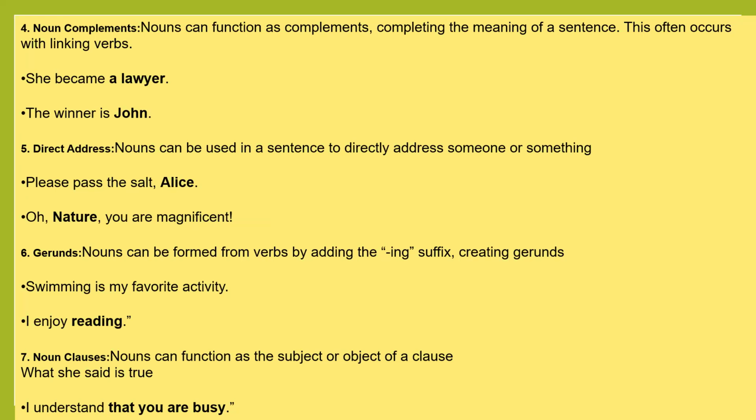A noun is used as a gerund also. A noun can be formed from verbs by adding the ing suffix, creating gerunds. Verb plus ing becomes a gerund. Swimming is my favorite activity. So swimming, in this case, is a gerund, which is a noun. I enjoy reading.